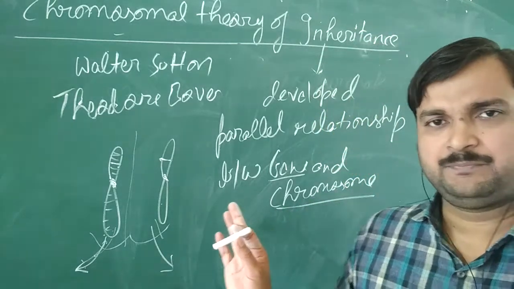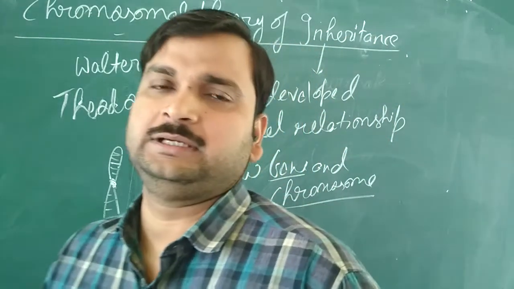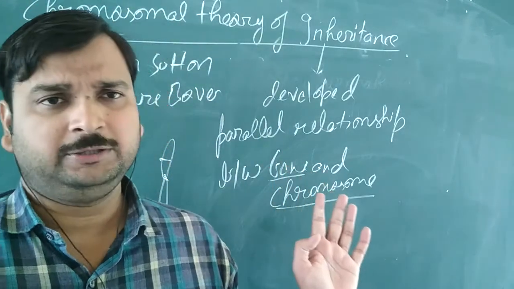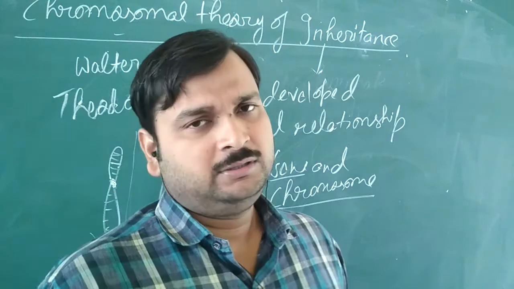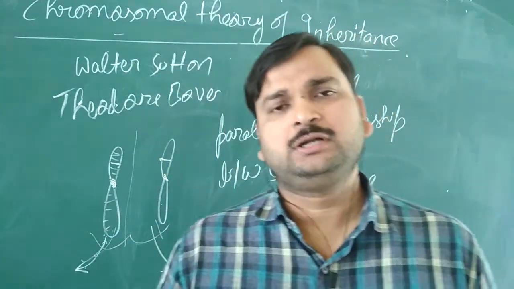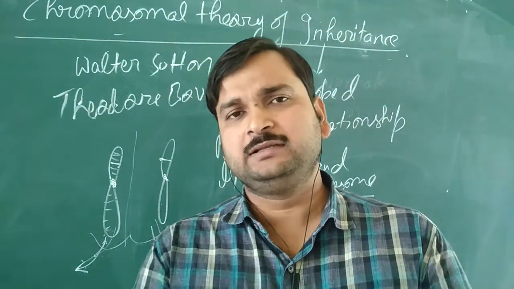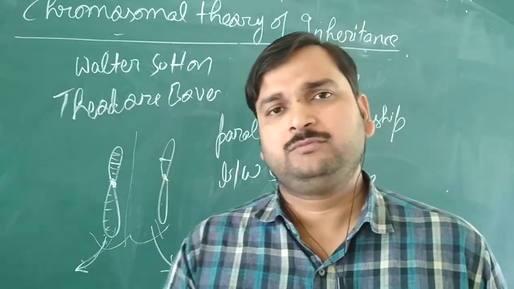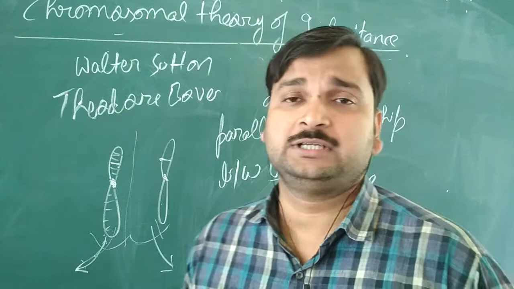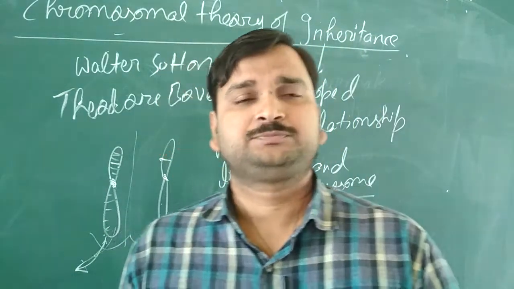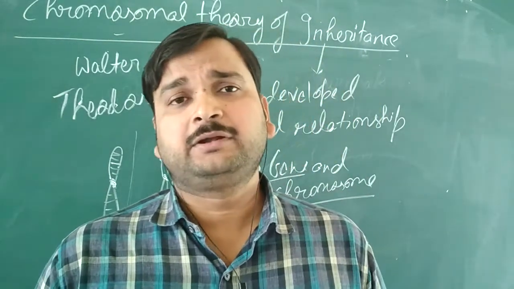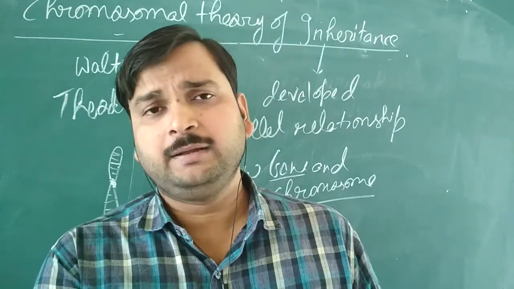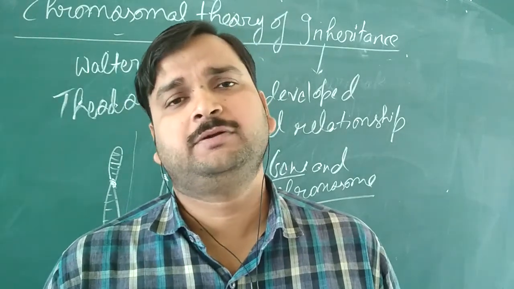So suppose in the examination they are asking to explain the chromosomal theory of inheritance, simply you have to start from here only, okay? Don't start from Mendel's work. If it is a 3 marks question, then you can start from Mendel's work. But if they are asking directly, then you may start from here only. That this theory was given by Walter Sutton and Theodor Boveri, and they developed a parallel relationship between the genes and chromosomes. Then you can make that table and show the relationship between both of them.